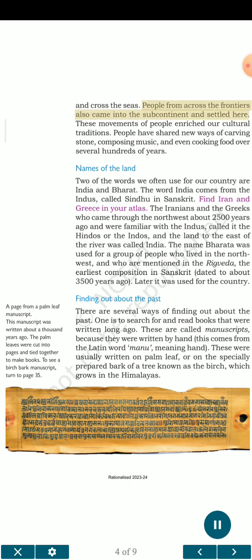And cross the seas. People from across the frontiers also came into the subcontinent and settled here. These movements of people enriched our cultural traditions. People have shared new ways of carving stone, composing music, and even cooking food over several hundreds of years.